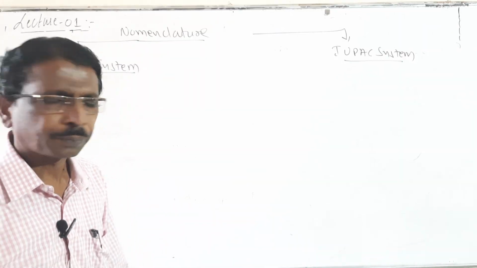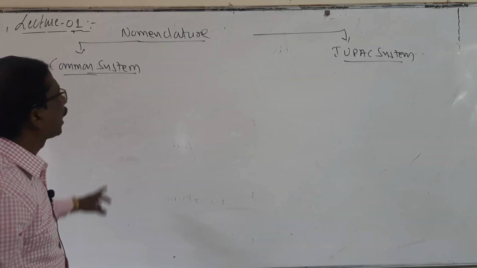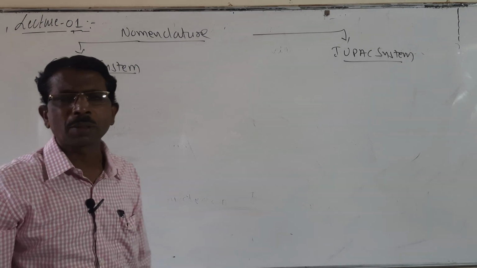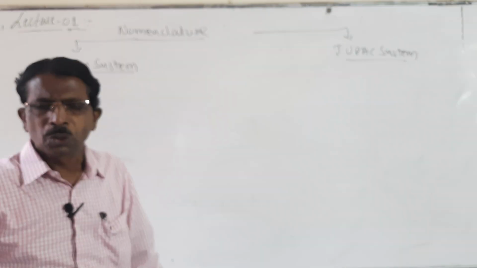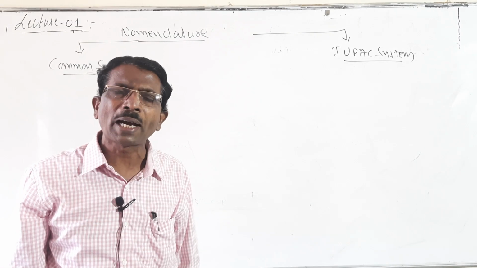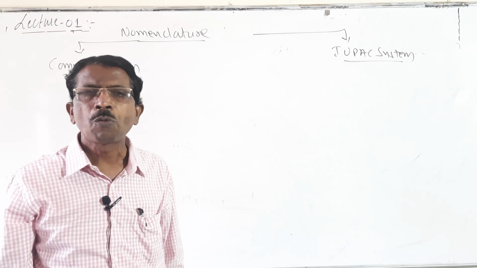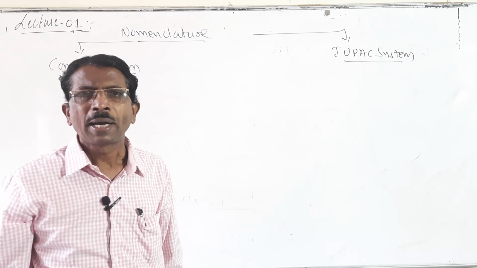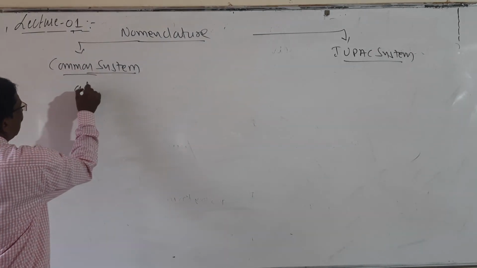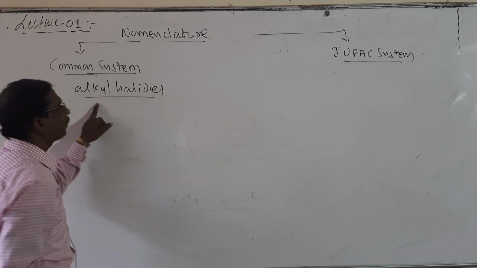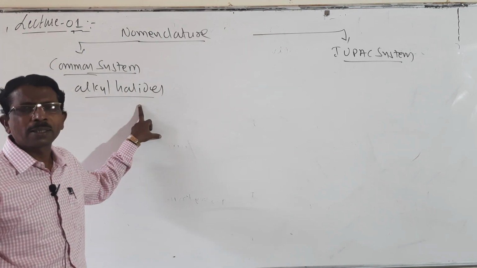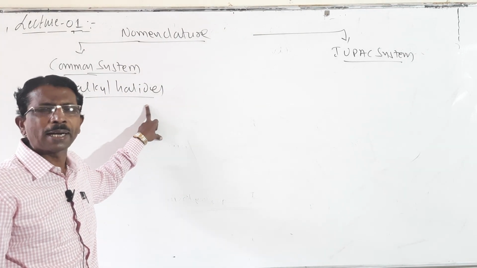Look here students, according to the common system and the IUPAC system, how these are named. In the common system, first we name the alkyl derivative followed by the halogen group, and these are called alkyl halides. First we name the alkyl, and then the halogen derivative, alkyl halides.